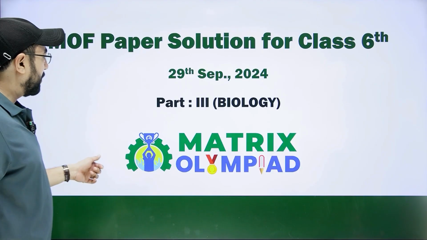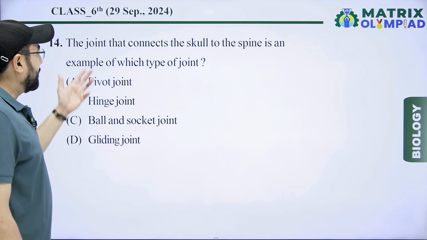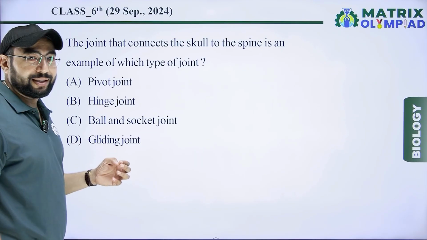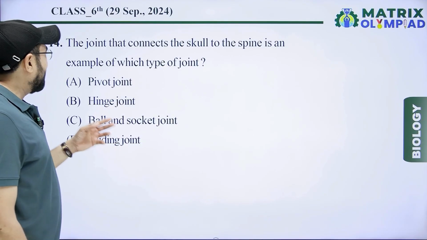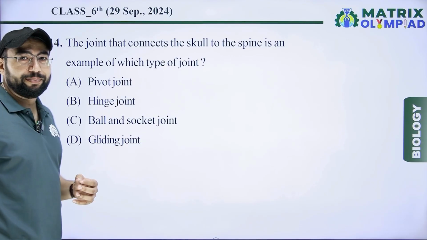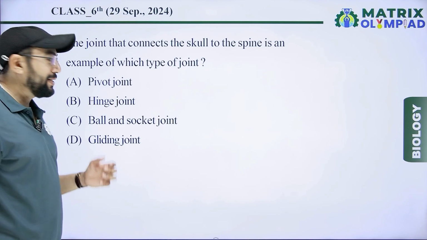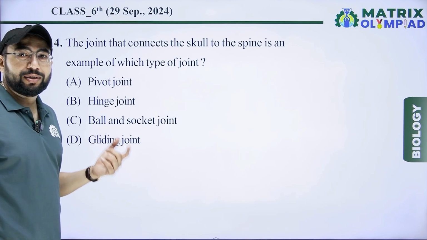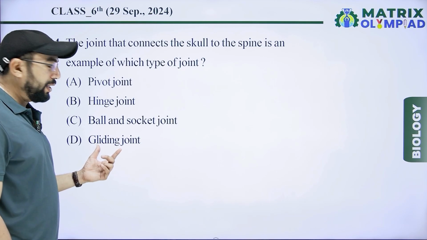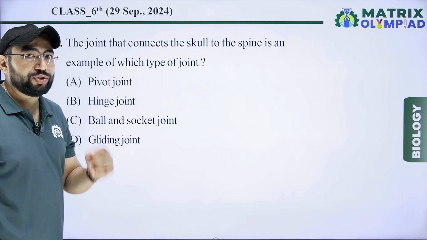First question for class 6: the joint that connects the skull to the spine is an example of which type of joint? Option first, pivot joint, second, hinge joint, third, ball and socket joint, and last one is gliding joint.